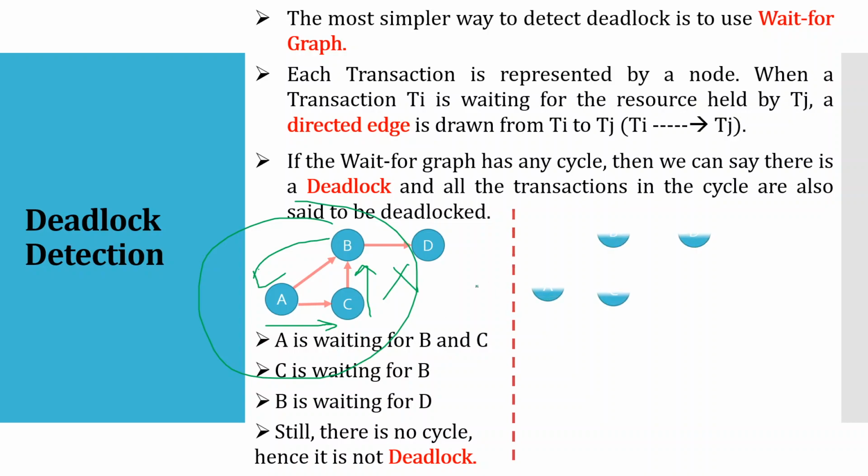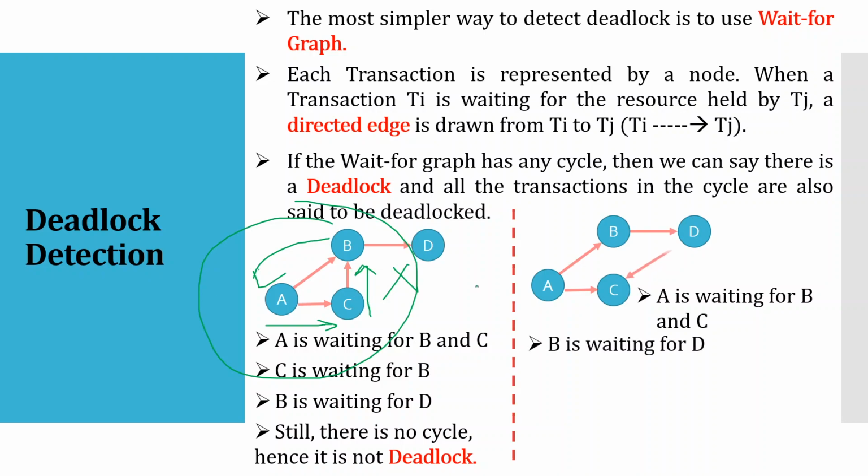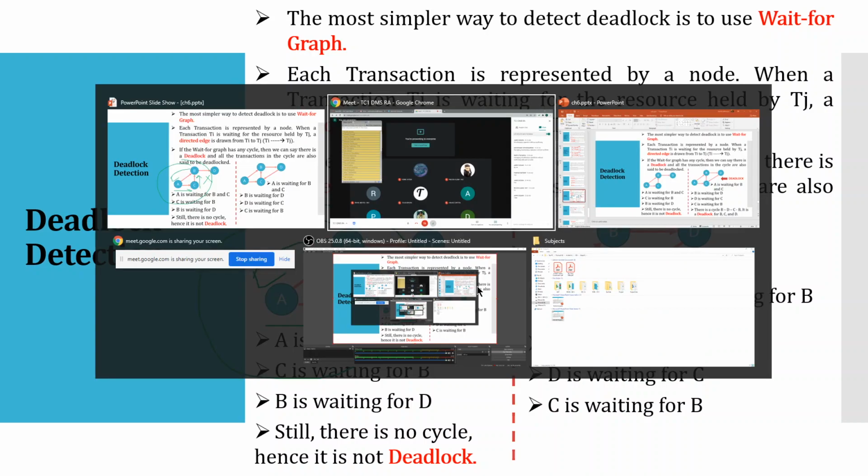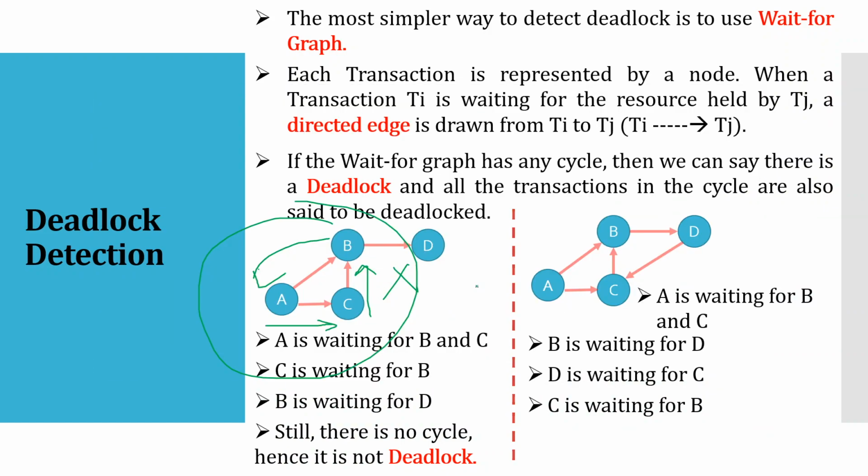Let's take the second example. Again, same four transactions: A to B and C, B to D, D to C, and C to B. Now do we have any cycle?